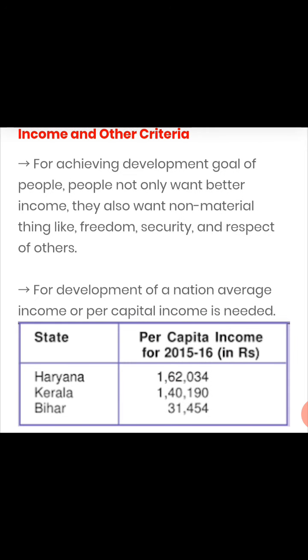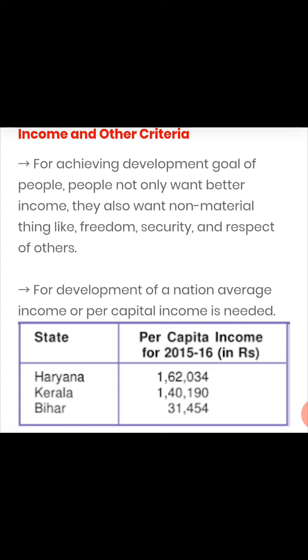Income and other criteria for achieving different development goals. For achieving development goals, people not only want better income, they also want non-material things, again like freedom, security and respect of others. For development of a nation, average income or per capita income is needed.